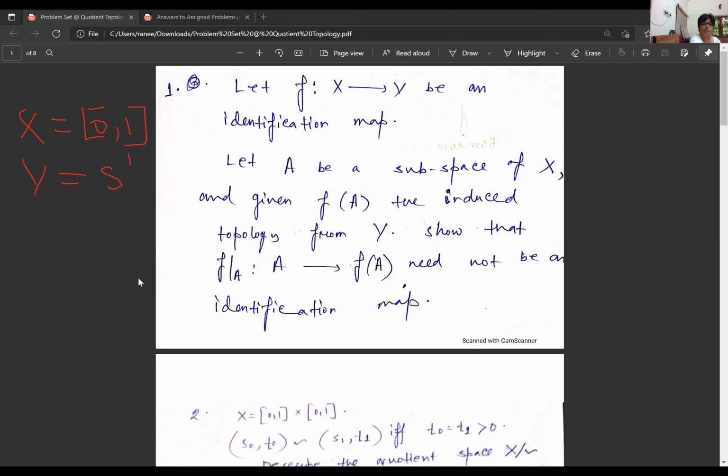And the normal identification map which we had already seen is x goes to e to the power 2 pi i x. We had already seen this map is a quotient map. Can anyone tell me why this map is a quotient map?